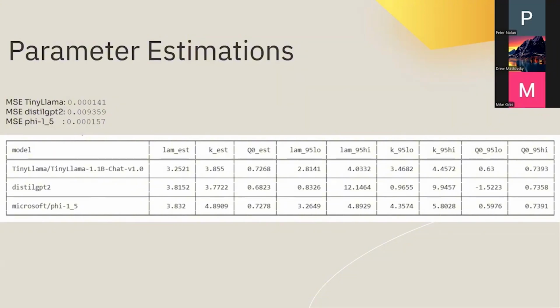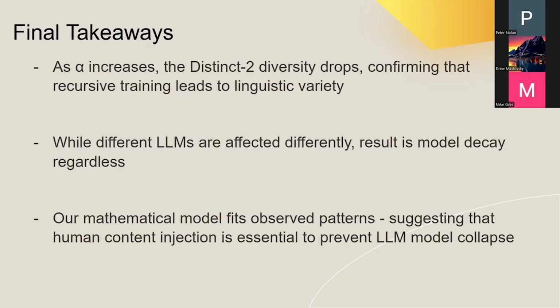That's the low and high intervals for the confidence level at 95%. Same goes for the K95 low, K95 high. From this, we can see that we get pretty close numbers for most of them, with some outliers like Distilled GPT-2 for Q0. In the end, our results highlight one simple truth. Without steady human creativity feeding the AI system, even the best AI models will eventually begin to collapse inward.